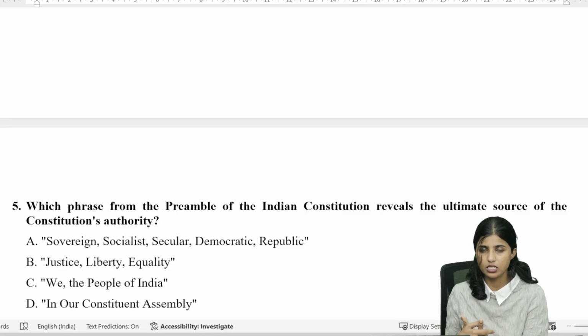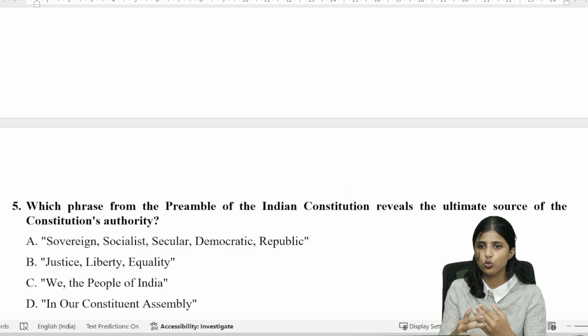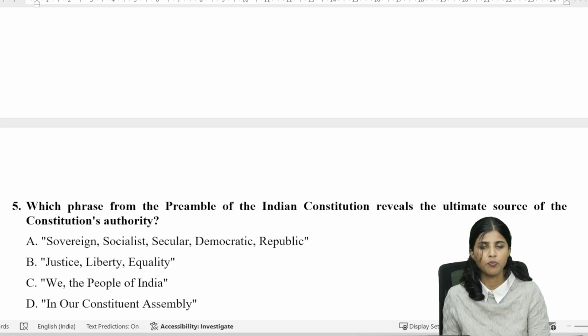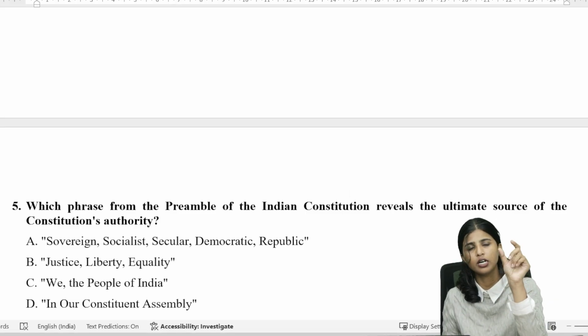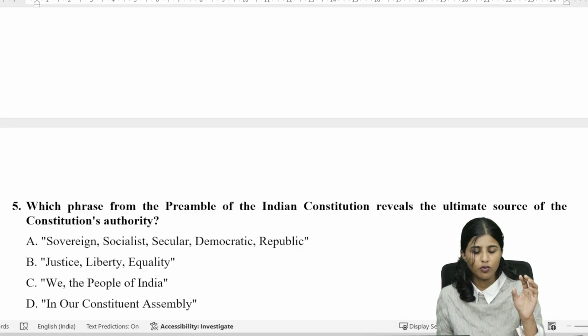What does the question intend to ask? Who made the Constitution, or who is the source of the Constitution? Who created the Constitution is what the question intends to ask us. Option C is we the people of India. Option D, in our Constituent Assembly. So the options given are different lines taken from the preamble. We should know that the Constitution begins with the line we the people of India.